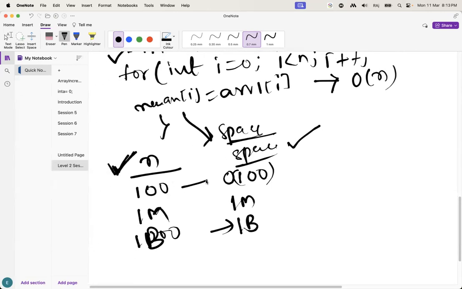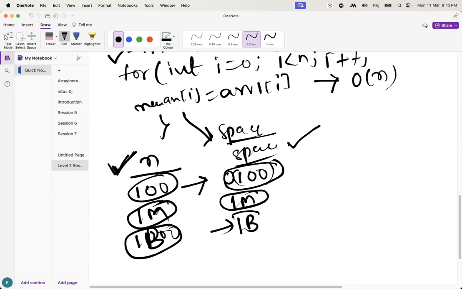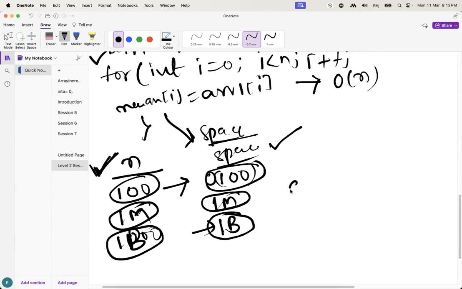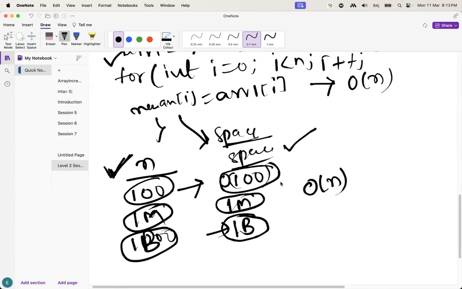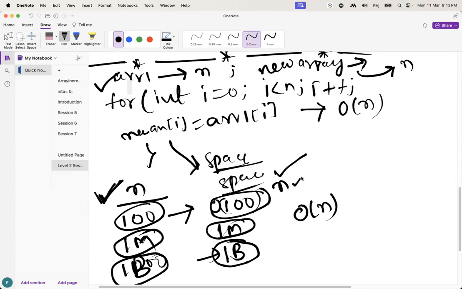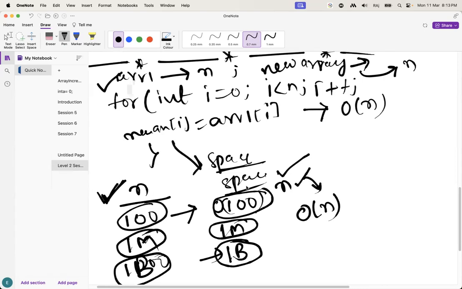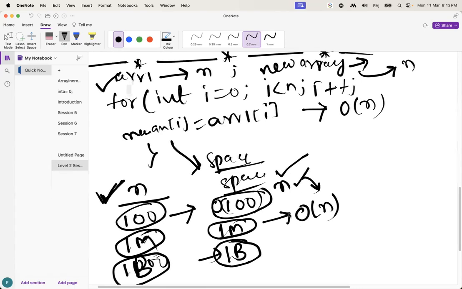At what proportion is it increasing? It is increasing 100 times. The time also increased 100 times. Input is 1 million, and the time is also 1 million. Extra space is 1 billion for input size, and extra space is also 1 billion. So we can call this a linear relationship. When n is incrementing in the same way, extra space is also increasing. That's why the space complexity is O of n.